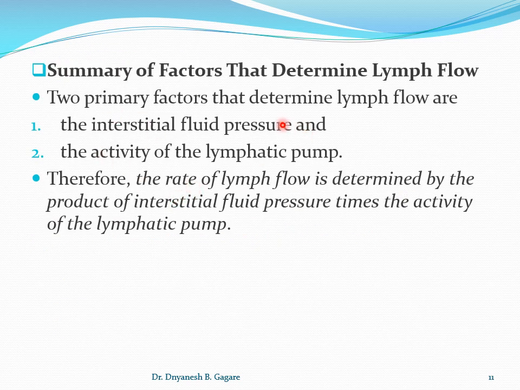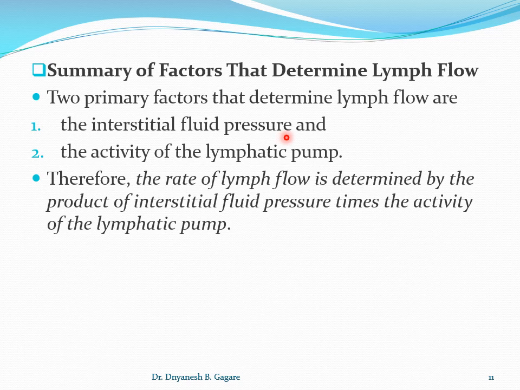Students, see the summary of the factors which determine the lymph flow. So what factors determine the lymph flow? Mainly two primary factors determine the lymph flow, that is, how much lymph is formed, or how much lymph flows towards the circulation. The first factor is the interstitial fluid pressure.